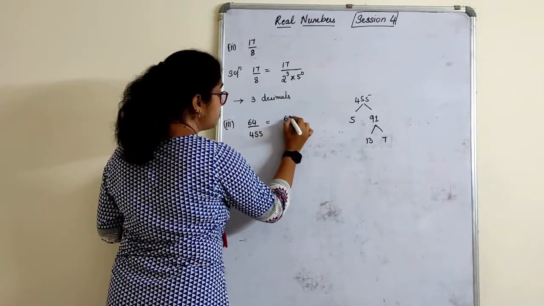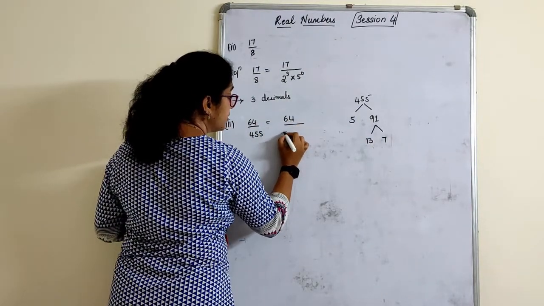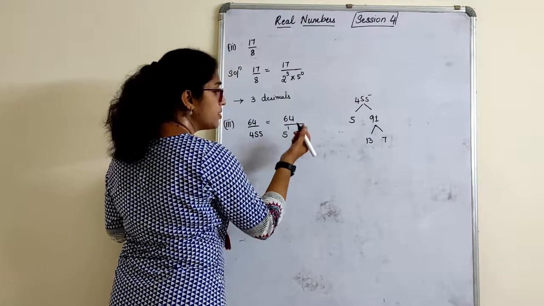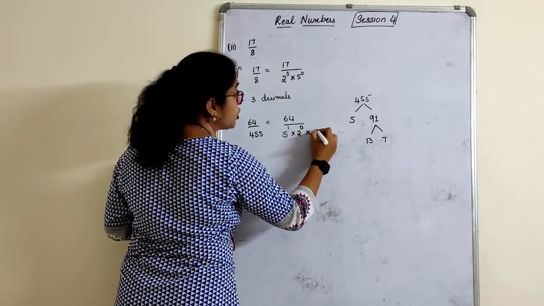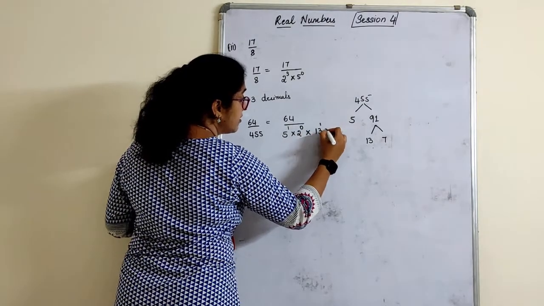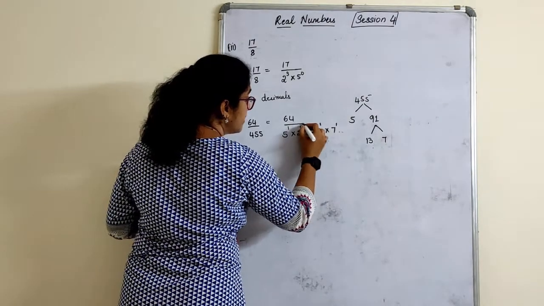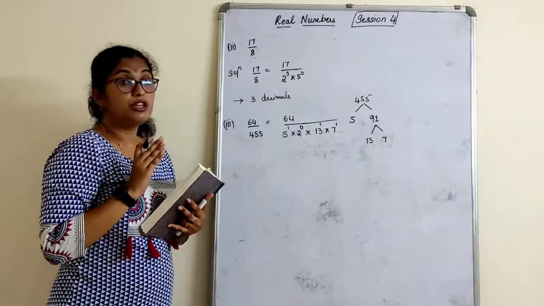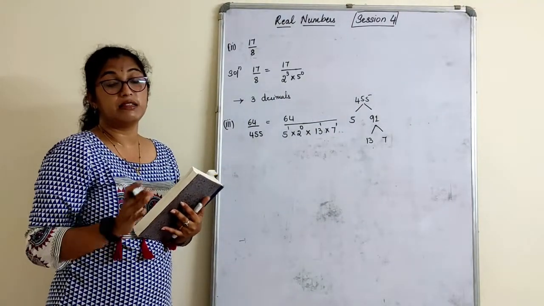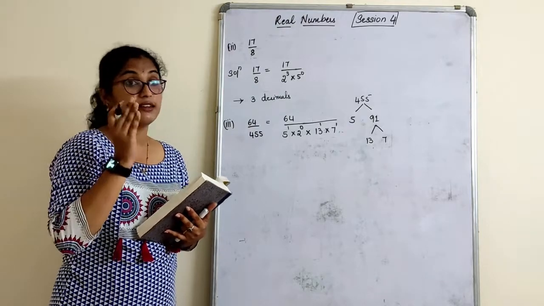This is of the form 64 upon 5 raised to 1. Okay, we had 2 raised to 0 also. 2 raised to 0 into what you see here, 13 raised to 1 into 7 raised to 1. We have extra things. That means this will not have a terminating decimal. This is not terminating. It is recurring.